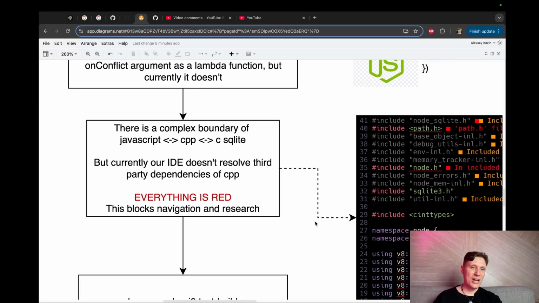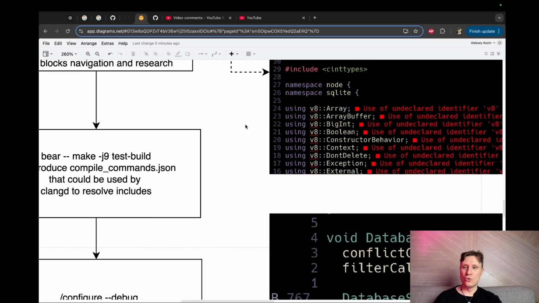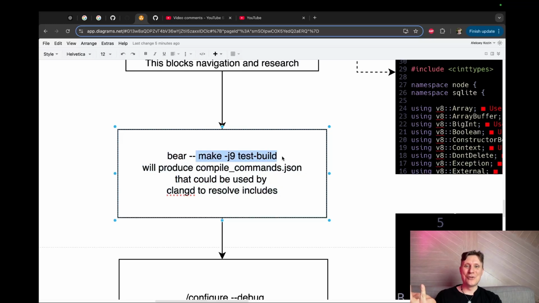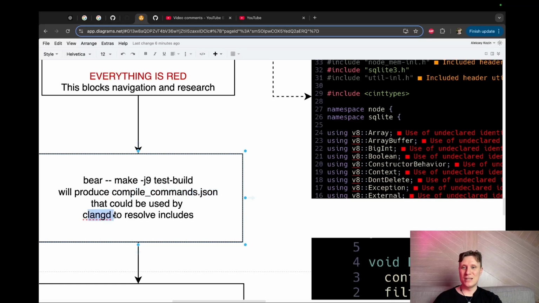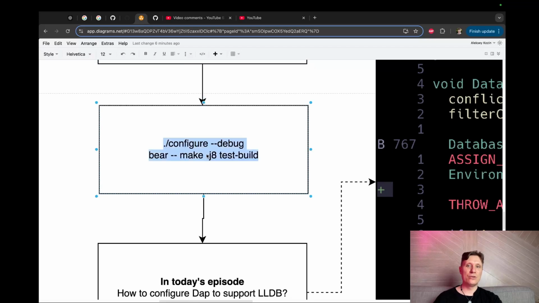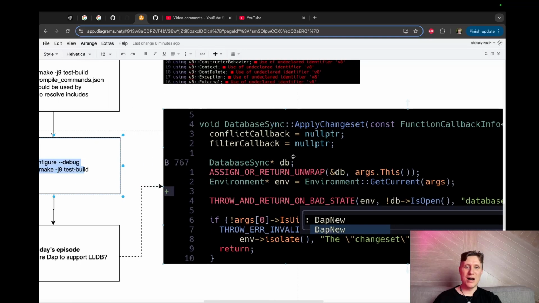What we have already done, we configured our Nvim to support C++ include files. It was really cool. Basically, we need to feed Bear with the output of make. Who knew? The output of make feeds Bear, and Bear will produce a compile commands database. And our IDE uses this compile commands database with clangd and now can resolve all this red stuff. The next thing we did, we configured and compiled the debug build, because we want to put breakpoints in our C++ code and debug it.